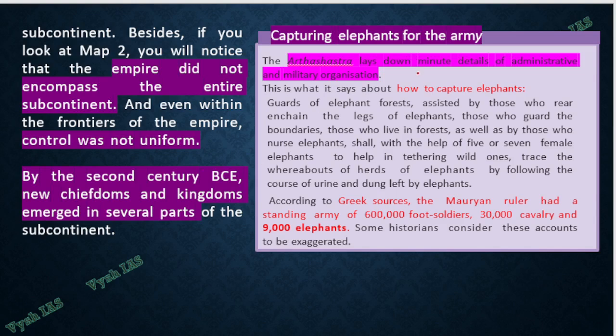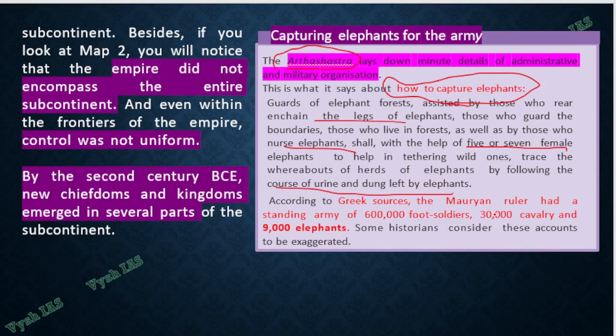Now in Arthashastra, I told you, they tell in detail about your administration, polity, economy, everything. They have even told how to capture elephants. So if UPSC asks a statement like Arthashastra mentions the procedure to capture elephants, it is actually true. You should chain the elephants, you should follow the urine and dung left by the elephants, you use some nurse elephants and then use some 5 or 7 female elephants to find out where the male elephants are. Like that, different methods are there.